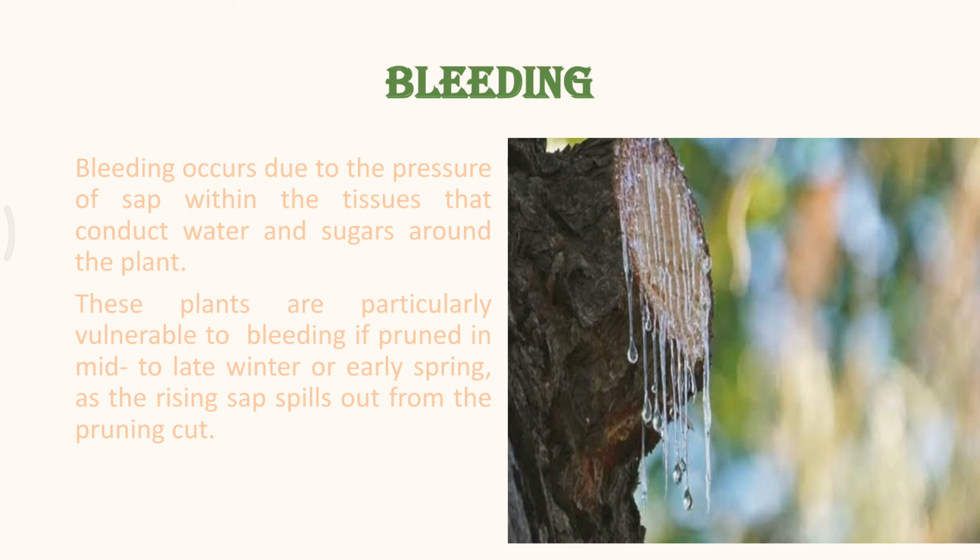Bleeding occurs due to pressure of cell sap within the tissues, which conducts water and sugars around the plant. A very simple example for bleeding is to just pluck a leaf from any plant. You will see that some water comes out from that plucked portion of the leaf. That is known as bleeding.